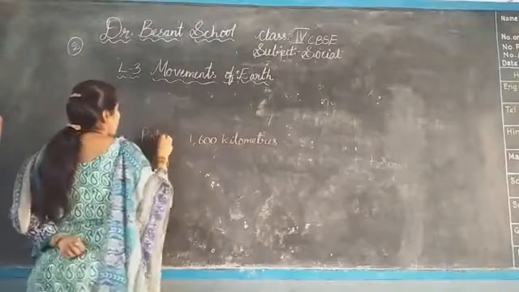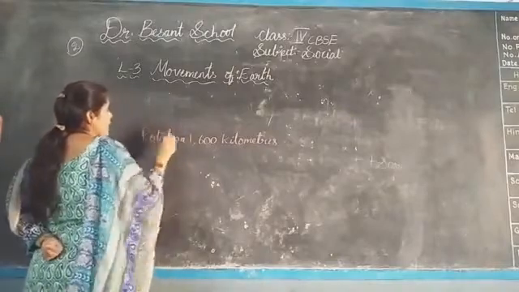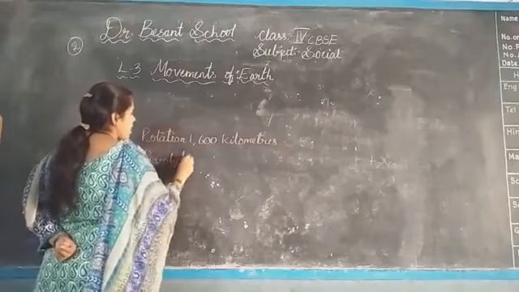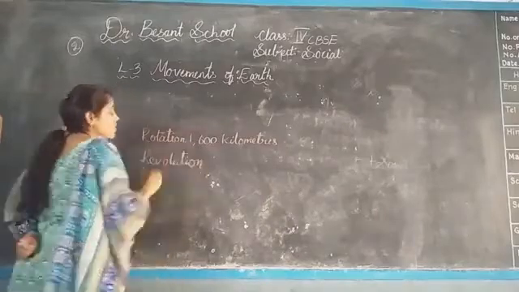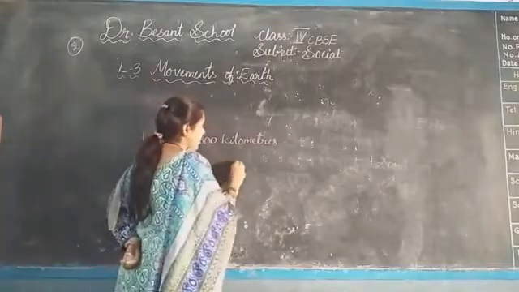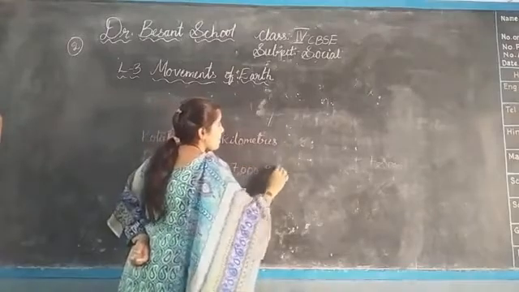Rotation, and revolution around the sun. Around the sun, it moves at 107,000 kilometers per hour.